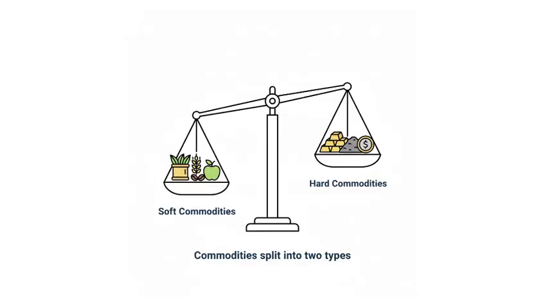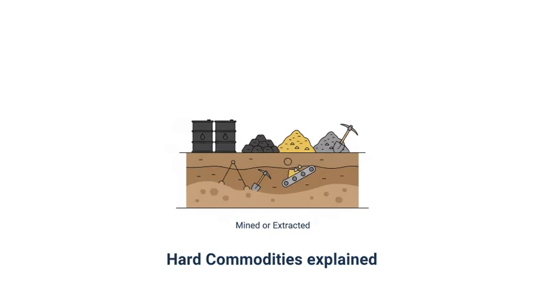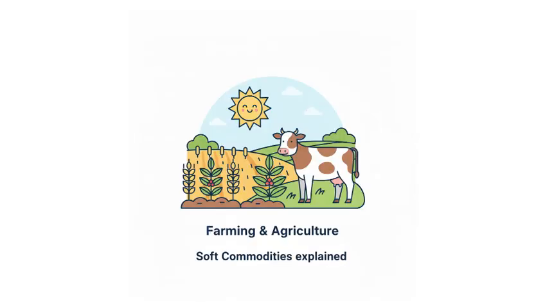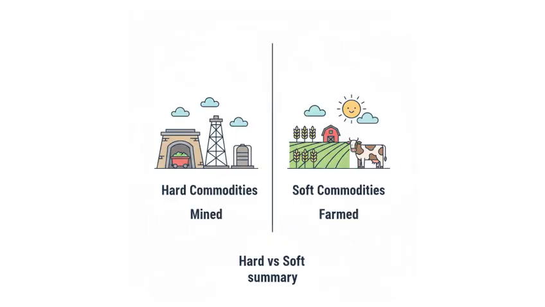Commodities are also sometimes split into two categories: soft commodities and hard commodities. Hard commodities include energy and manufactured products. They're considered hard commodities because they're mined or extracted from other natural resources. Soft commodities include agricultural products and livestock. They're called soft commodities because they're usually farmed, not mined.